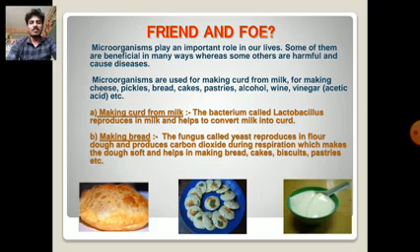Next, making bread. The fungus called yeast reproduces in flour dough and produces carbon dioxide during respiration, which makes the dough soft and helps in making bread, cakes, biscuits, pastries, etc.